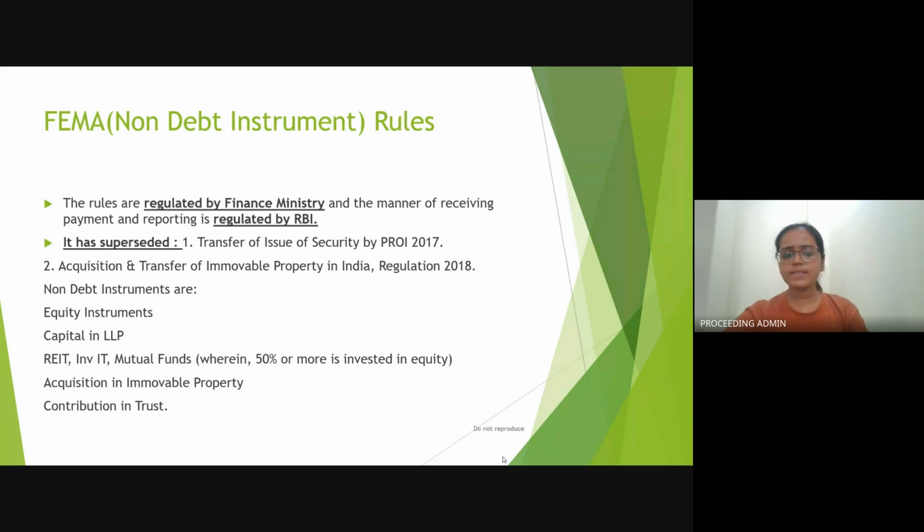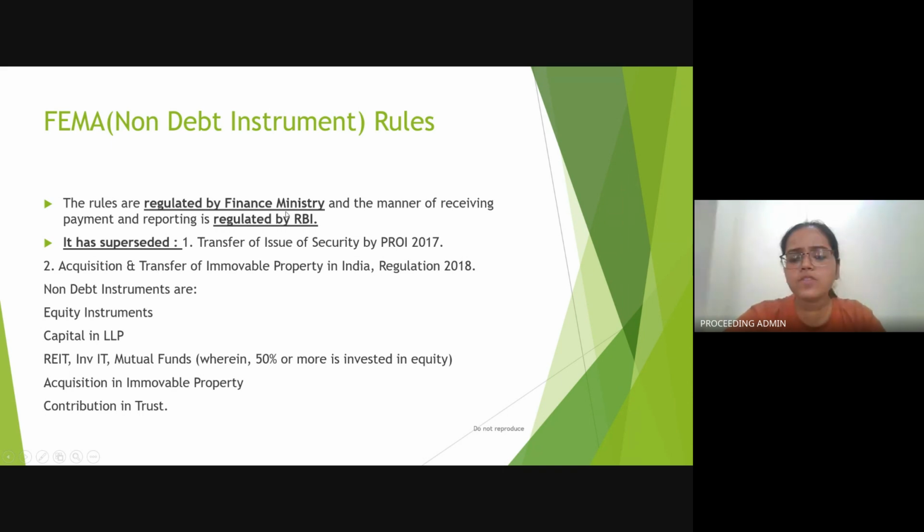So these rules state that the rules are regulated by the Finance Ministry, and the manner of receiving payment and reporting is regulated by RBI. तो इसका मतलब क्या है कि जिस मोड में पैसा आने वाला है, the mode in which the payment has to be made is regulated by Reserve Bank of India.